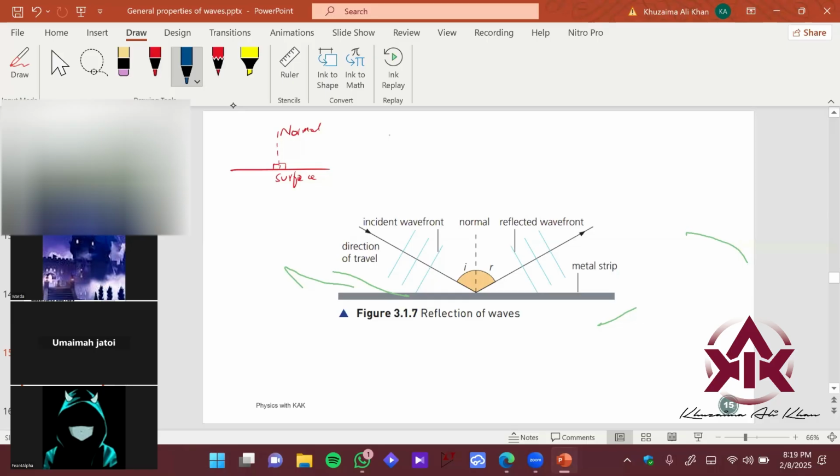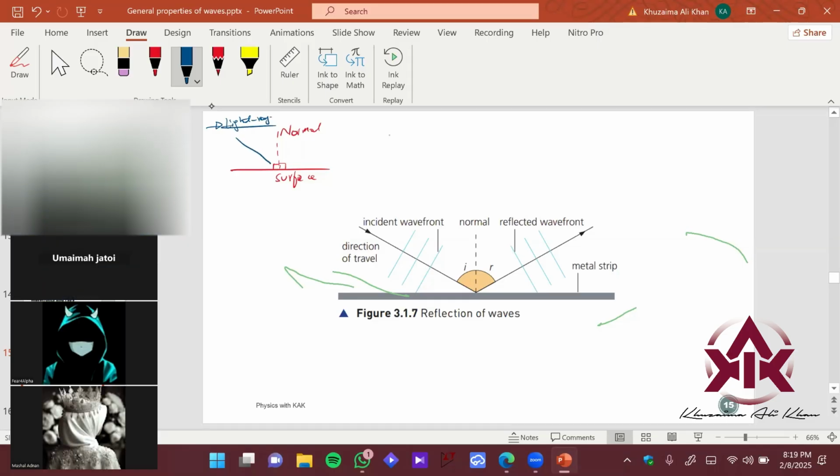Okay, please erase that. If we have a light ray over here, let's say your light ray is hitting here, then it goes back here, right? So the angle of incidence is the angle of the incident ray, and the angle of reflection is the angle of the reflected ray. So this is called the reflected ray, and this is called your incident ray. If you recall your light chapter, what was the rule? That angle of incidence is equal to angle of reflection, right? So that exactly applies to waves.